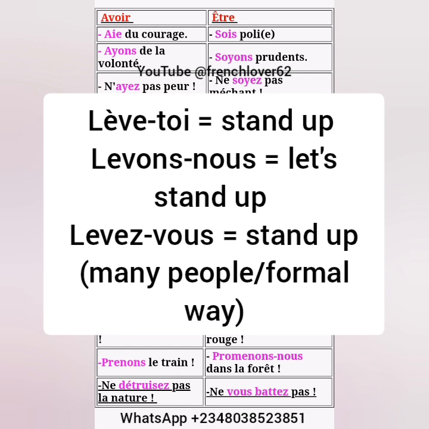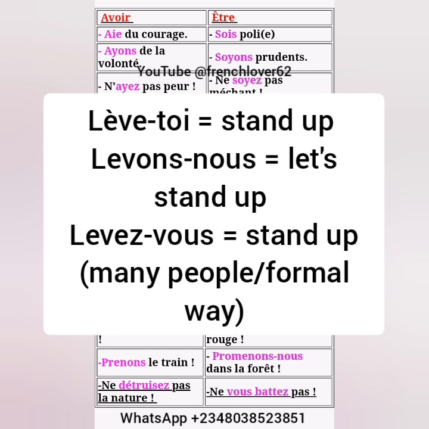Like I use lever, levez-vous. It is a reflexive verb. I'm saying levez-vous. The vous went behind, but it is the second vous, not the first vous. The first vous is the personal pronoun, and the second vous represents yourself. Then levons-nous, the nous went behind, but it's the second nous that went behind, not the first nous. Then for tu, I said lève-toi.